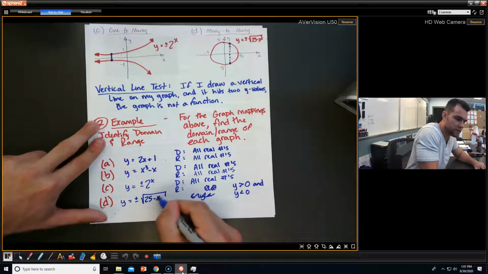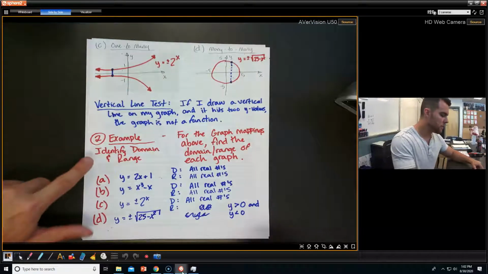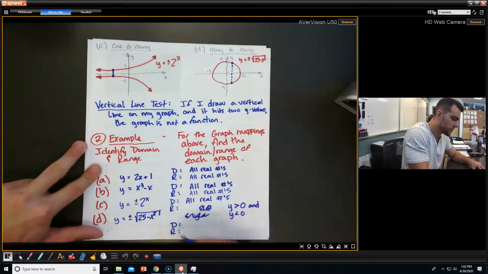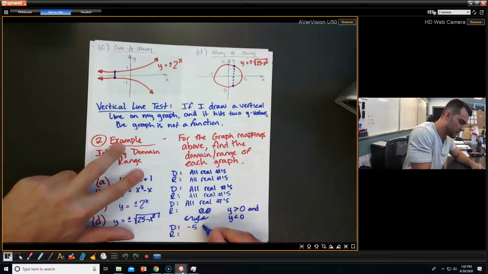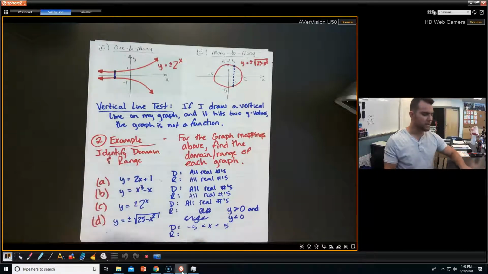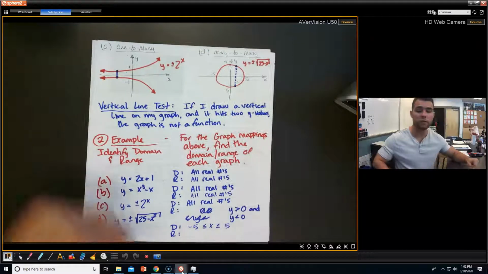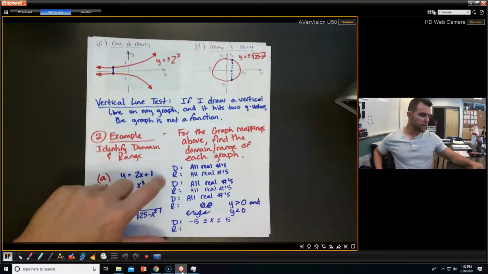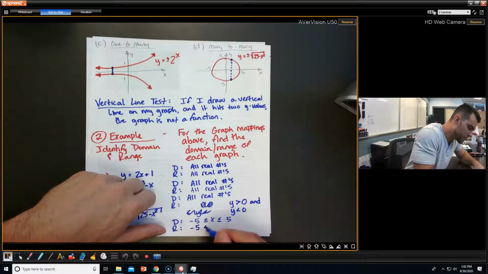And then finally for D, we have y equals plus or minus square root of 25 minus x squared. Okay, if we're looking at this guy, we have a circle, and let's focus on the domain first. Looks like the domain only goes from -5 to 5, so I would have to restrict my domain like this. This is what I was trying to do a little bit earlier, but I couldn't really do it. Can it touch -5 and 5? Absolutely. It absolutely does, so I have to include that in my inequality. Okay? Same thing with the range. It's going from -5 to 5. It's including them, so the range is actually the same as the domain, coincidentally enough.